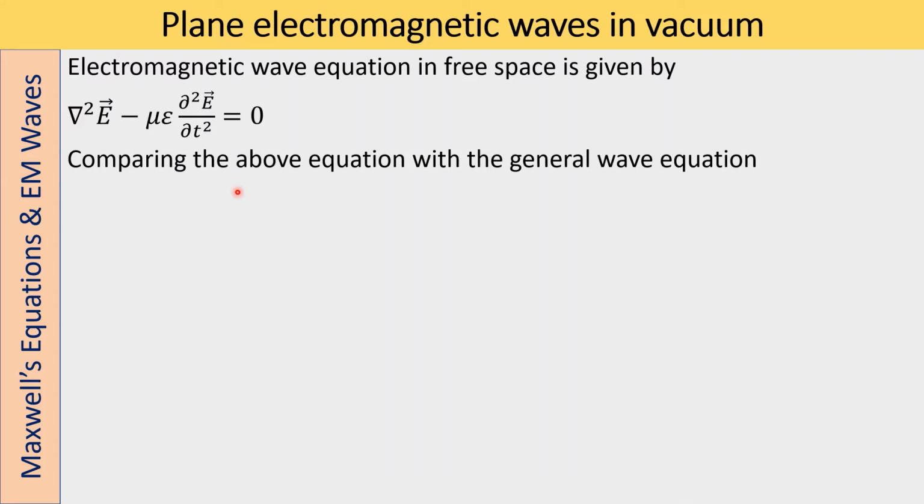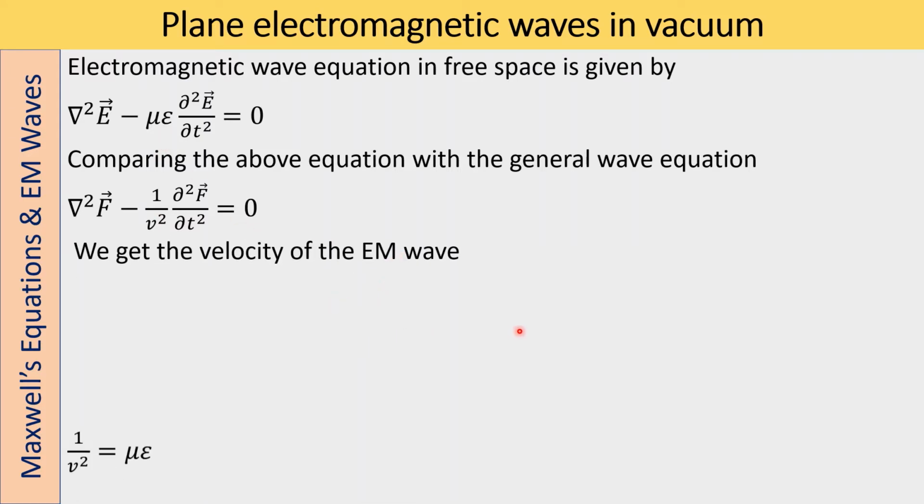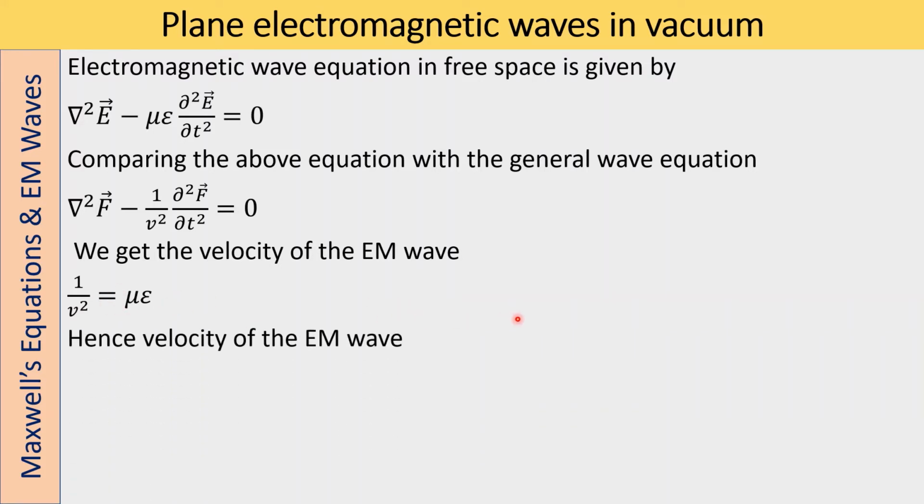Comparing the above equation with the general wave equation, del squared F minus 1 by v squared del squared F by del t squared equals 0, we can write 1 by v squared equals mu epsilon. Hence, the velocity of the electromagnetic wave is v equals 1 by square root of mu epsilon.